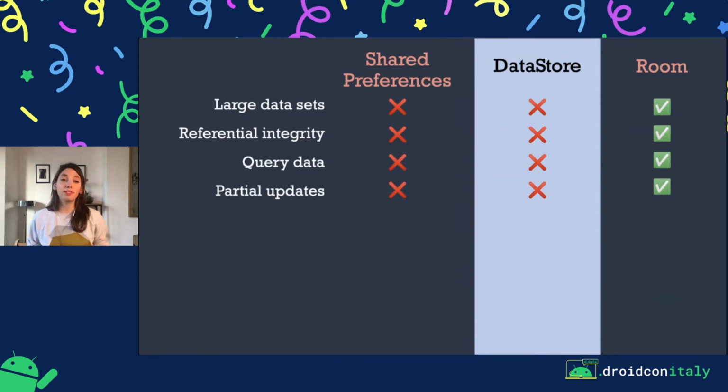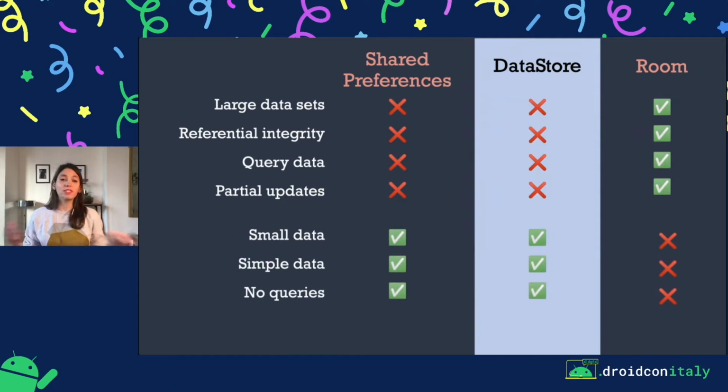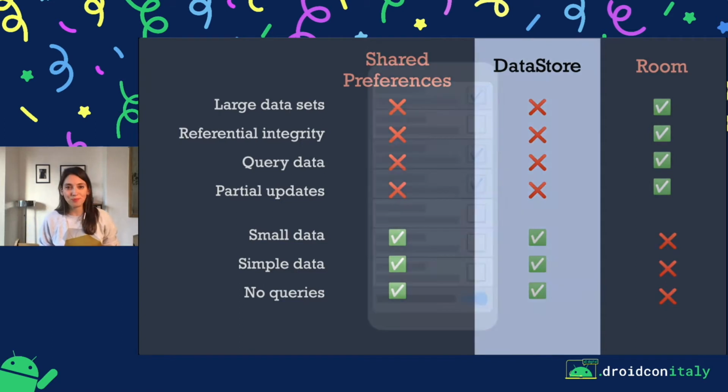So if you have to save large data sets, if you need referential integrity, if you need to query data, and especially if you have to do complex queries, or if you need to do partial updates, DataStore is not the library to use. This is where you should use Room. But if you need to save small data, that's simple, that doesn't need to be queried in any complicated way, this is where DataStore could be a handy replacement to SharedPreferences.